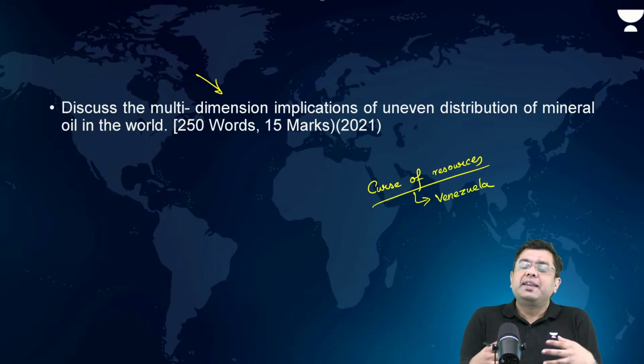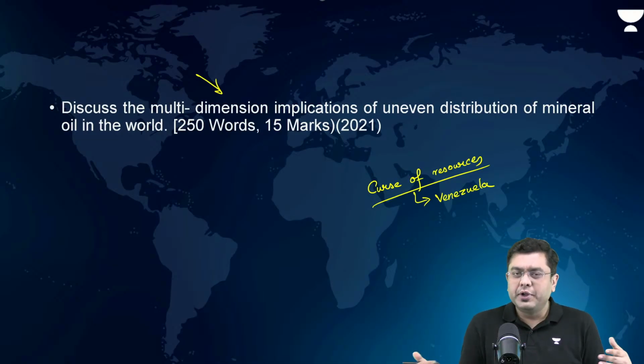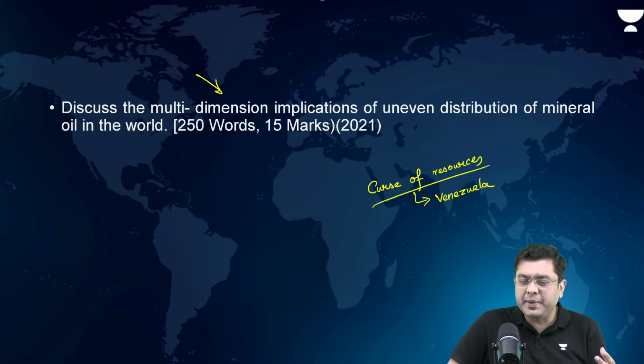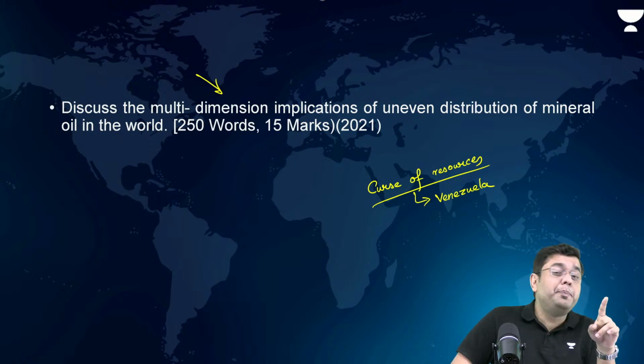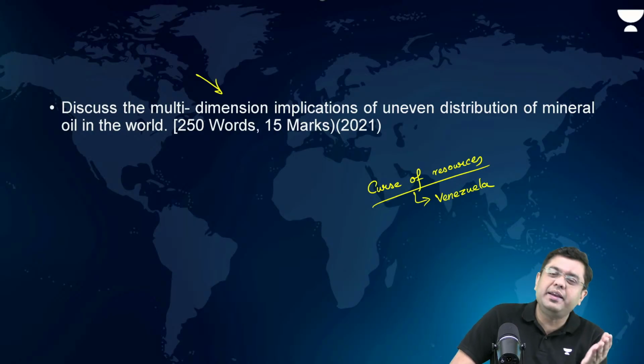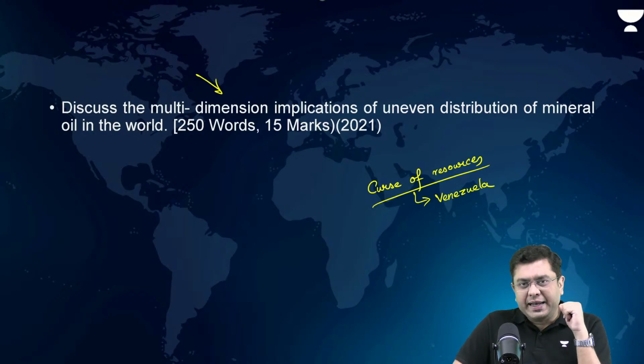This also can lead to supply chain gaps or disruptions which can be created by the cartelization of OPEC nations. First of all, let us talk about the positive aspects. Prosperity in these areas, economic growth happens, the upliftment of the population can happen, opportunities are created, etc.